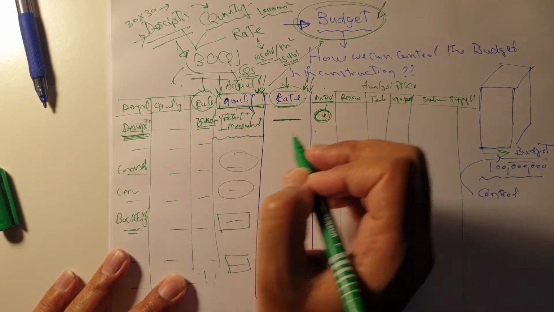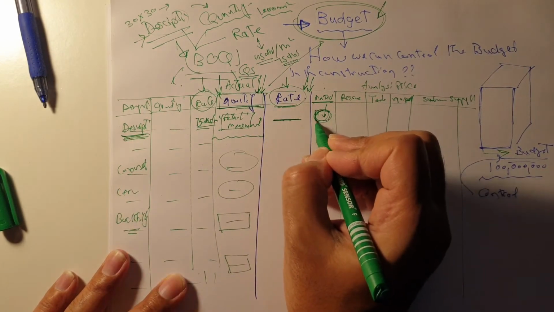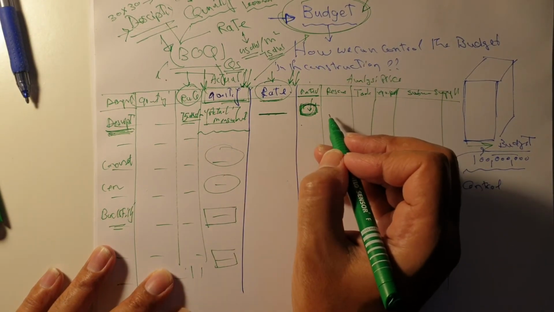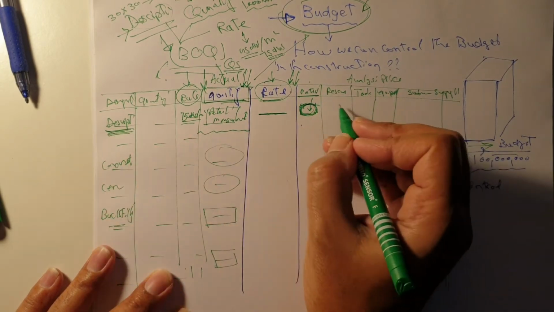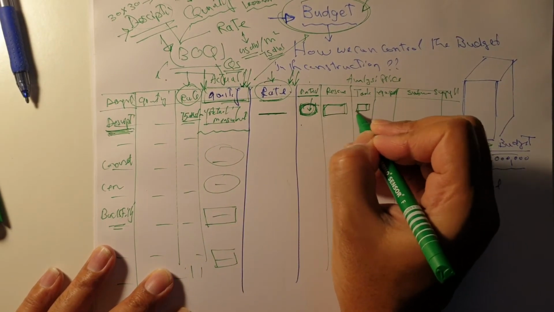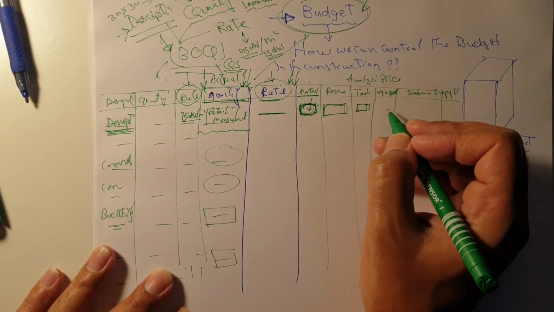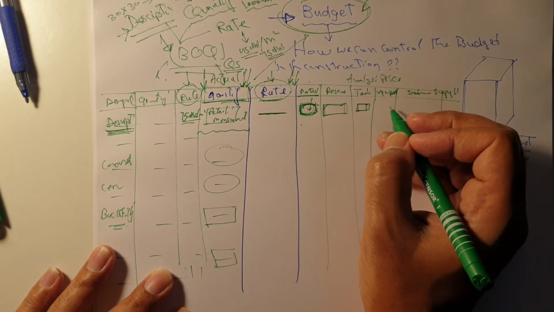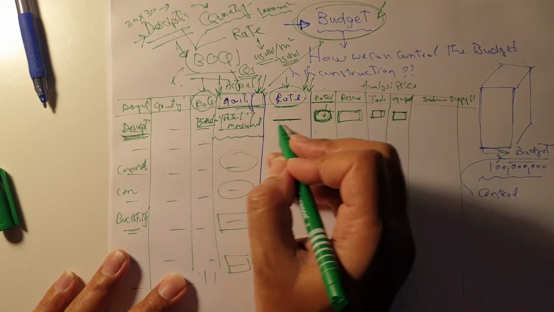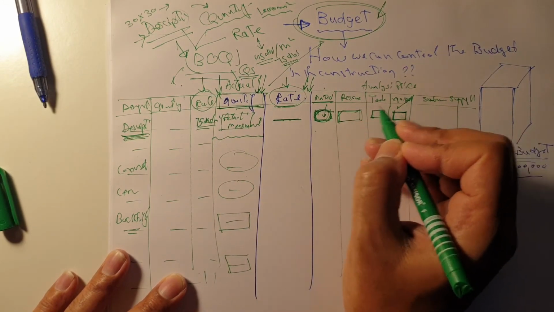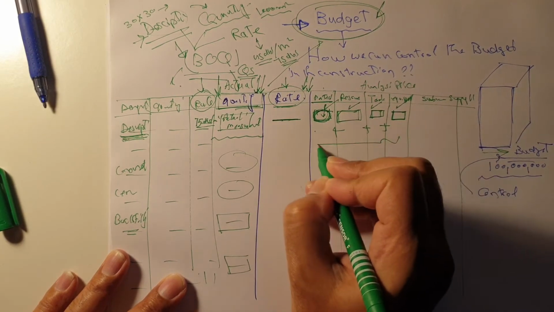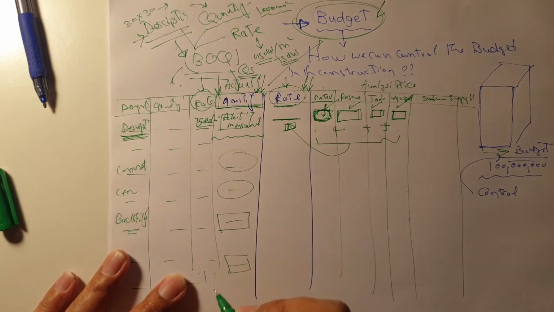So all the material required for this item I have to mention here. All the resources I use, from labor, masons, helpers, to make this item I have to mention here. All the tools I have to mention here. All the equipment I use, maybe a shovel, bobcat, any JCB, any equipment I have to mention here. And from all of these, plus this plus this, together they will give you the rate of this item.